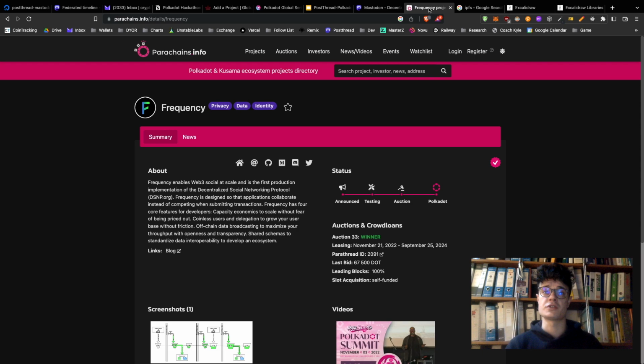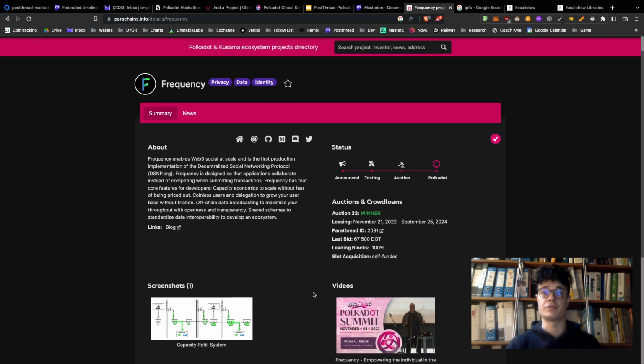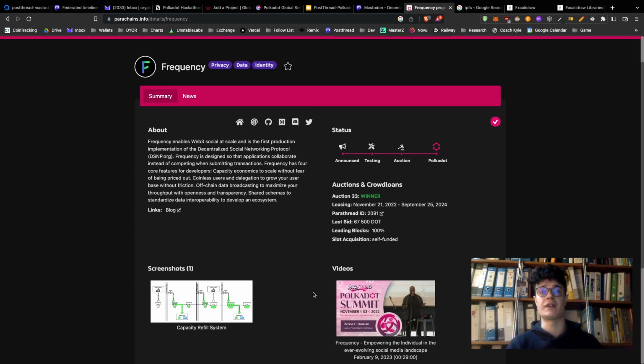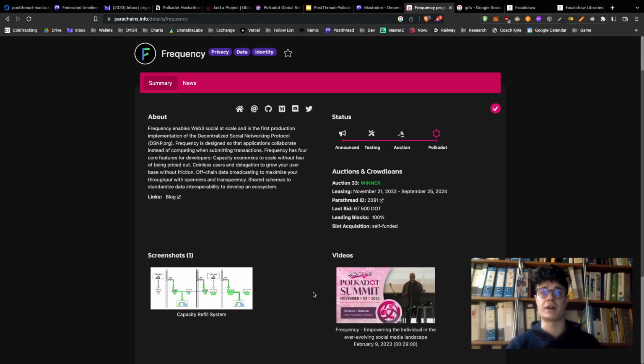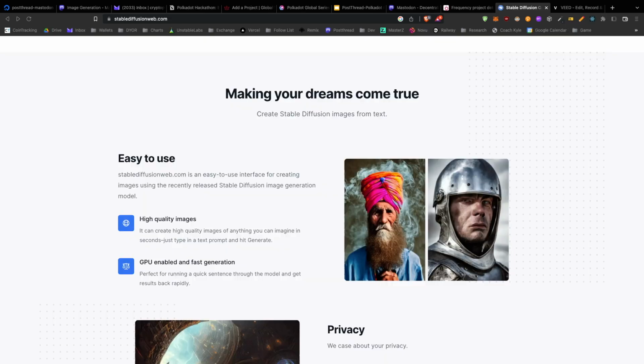Frequency plans to be an open source protocol that any social media application can use to free users from the oppressive binds of current Web2 platforms. It allows users to truly own their data and profiles. When other platforms build alongside us, you will automatically have access to your profile on their site as well. No longer will you have to set up accounts on every social platform and have to start from scratch with your followers or following. We believe this is the perfect use case for the blockchain. The crypto aspects also allow us to effectively and efficiently pay our content creators as discussed earlier.